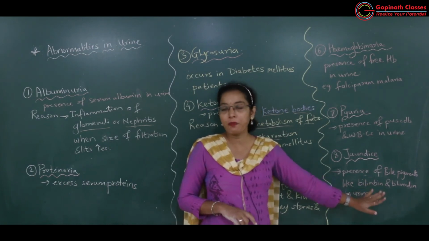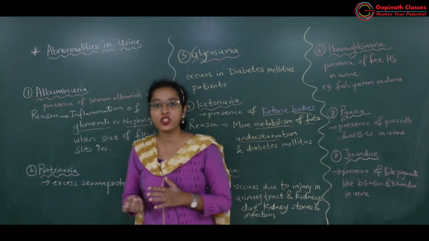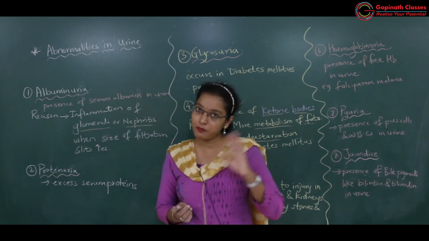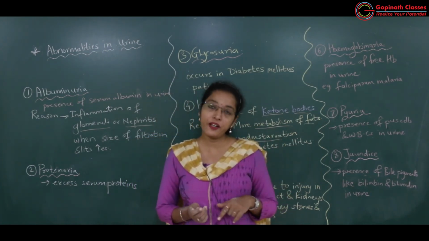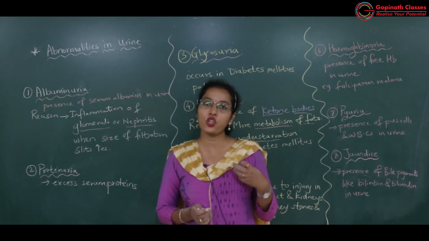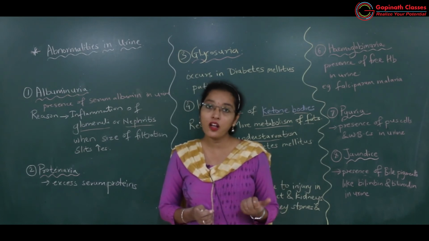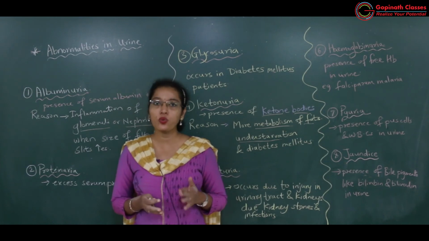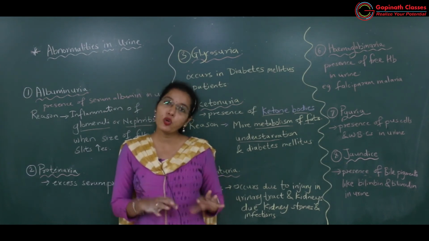So bilirubin and biliverdin are yellowish greenish pigments which will enter in the blood and spread everywhere in the body, because of which there will be yellowing of the eyes, yellowing of the skin and nails. Okay, अभी ये bilirubin biliverdin तो फैल गया सब body में, फिर भी बहुत ज़्यादा है.